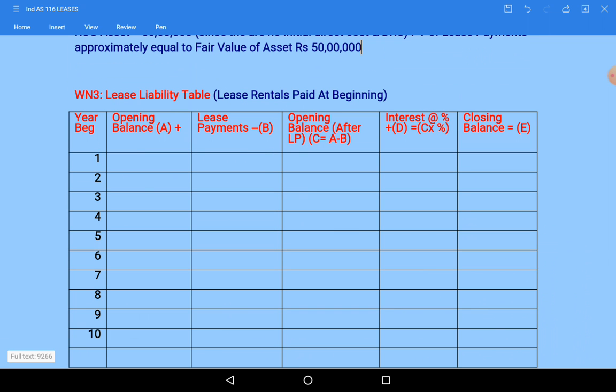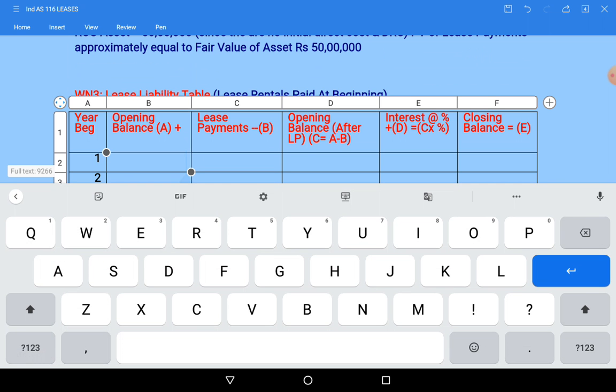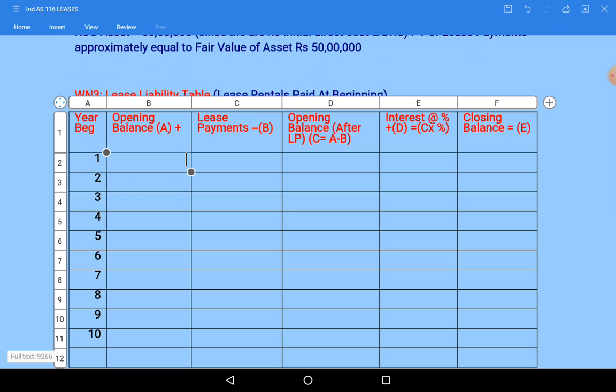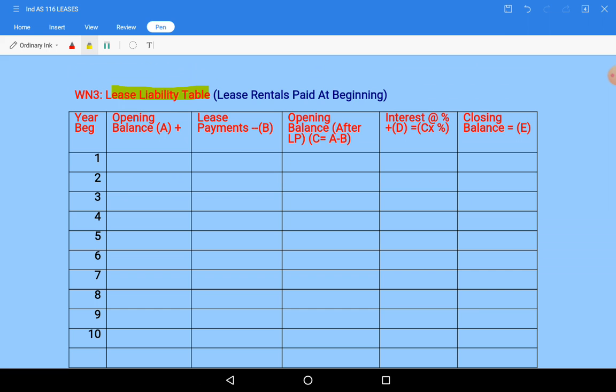So here at the opening value, I want to tell you one thing. Lease rentals are paid, working note 3 we are doing. Lease rentals are paid at the beginning of the year, they said in the question. So here if you see, lease rentals are paid at the beginning.